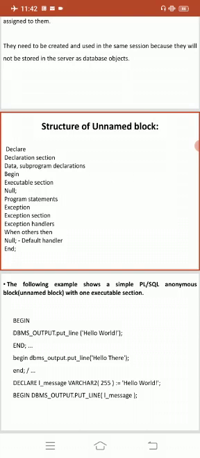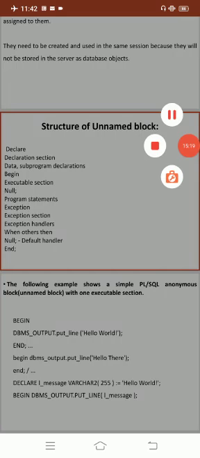The last number is 10. 3.14 into 10 into 10, and the output is 314. So this is the simple output for a simple program, called a PL/SQL program, to find the area of a circle. So once again we will repeat the program.